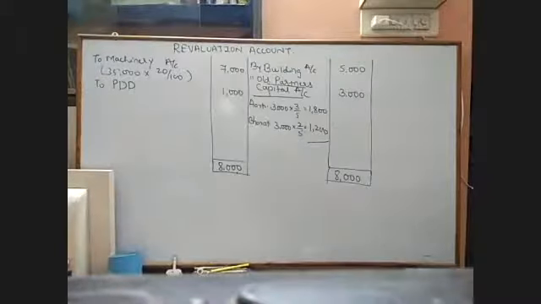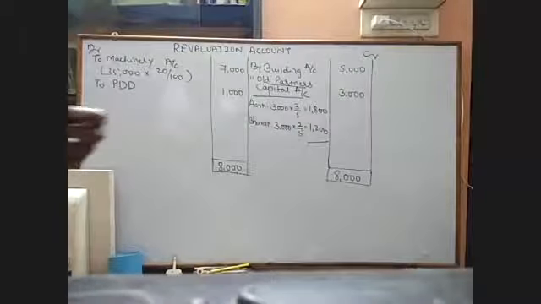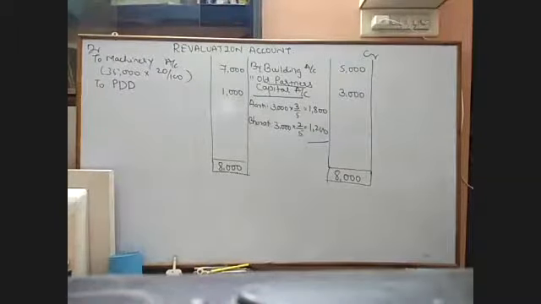That will be 1,200. Hope you have understood this. It's a very simple revaluation account, not much complicated, and a very short one also. Only 3 adjustments.